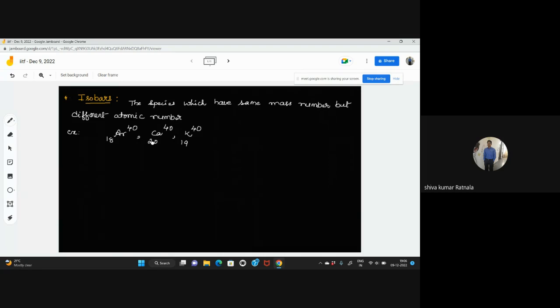Next after isobars, we are going to discuss the isotones. Sir, potassium is 40 or 39? 40 is also there, 39 is also there.